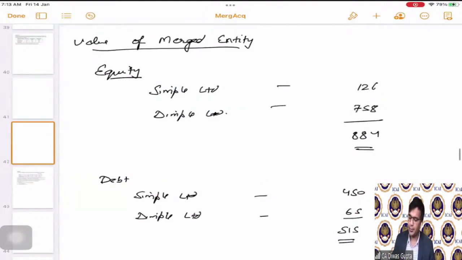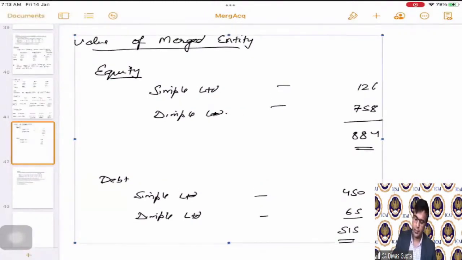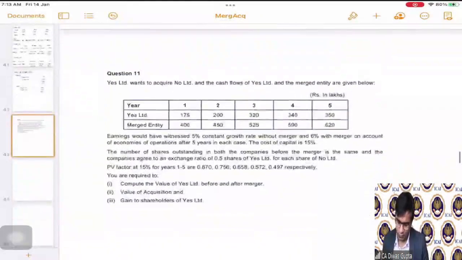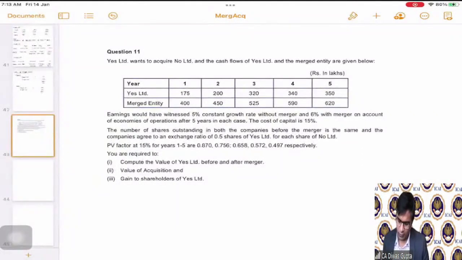Okay. Let us go to the next question. Question number 11. Now, this is a very good question, because this will involve 2-3 things. So let's try to attempt this.